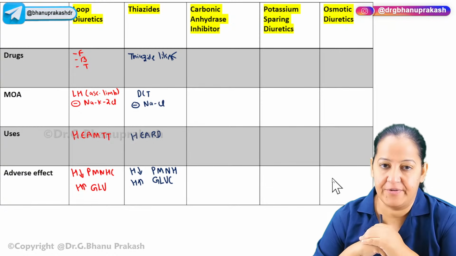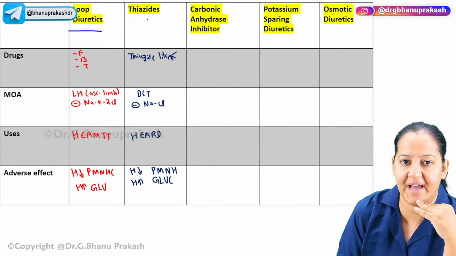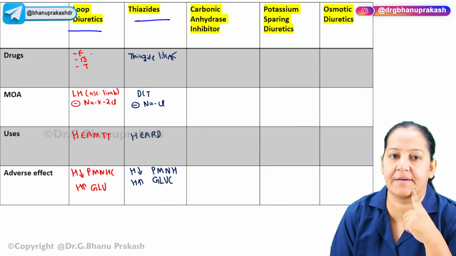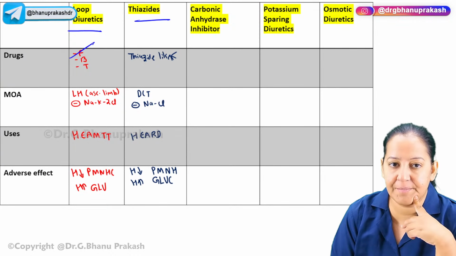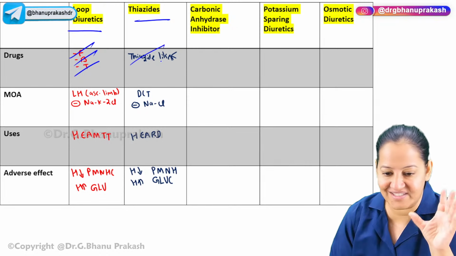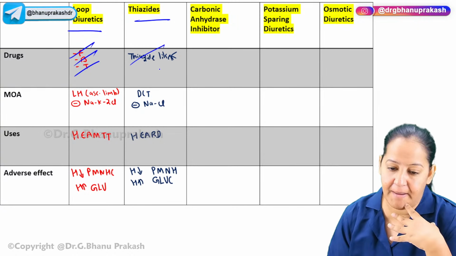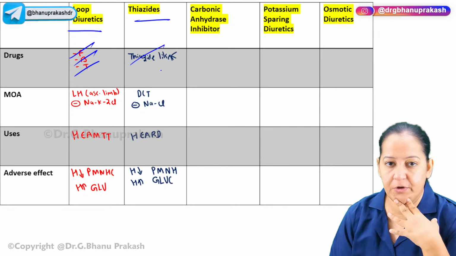We are done with two diuretics. The two main diuretics, now the next ones will come in the next unit. Okay, so loop diuretics and thiazides, the most important two diuretics, are done. In the loop diuretics, the drugs are furosemide, bumetanide, and torsemide. In the thiazides, there are many drugs which end with the suffix thiazide. Along with that, we have clopamide, indapamide, xipamide. Okay, you have to learn these drugs.